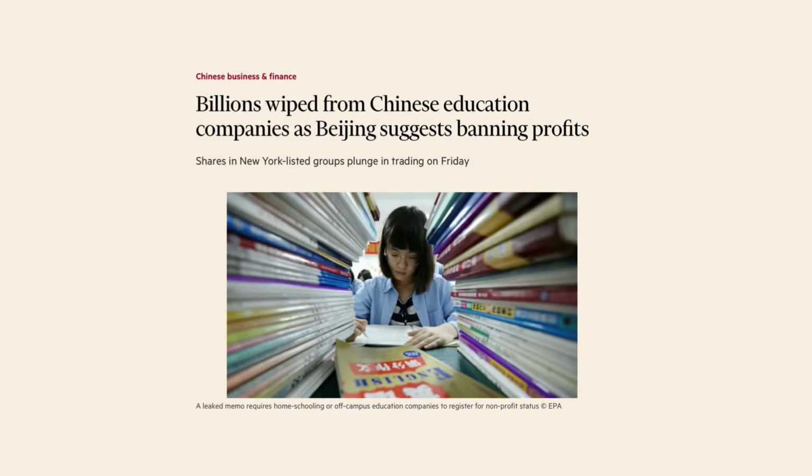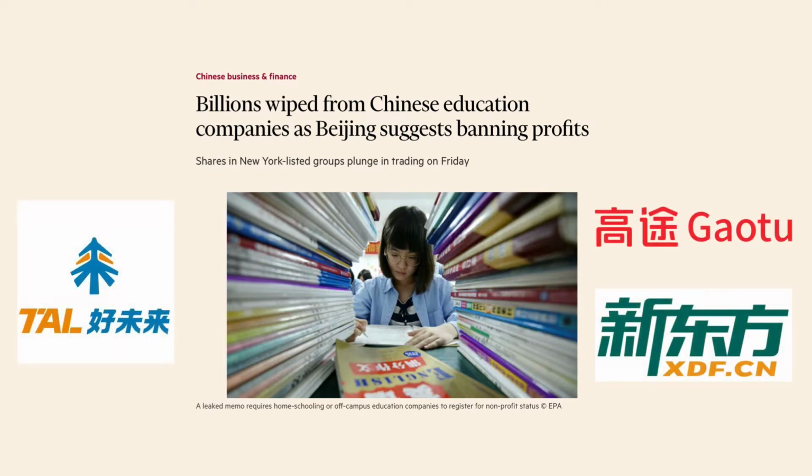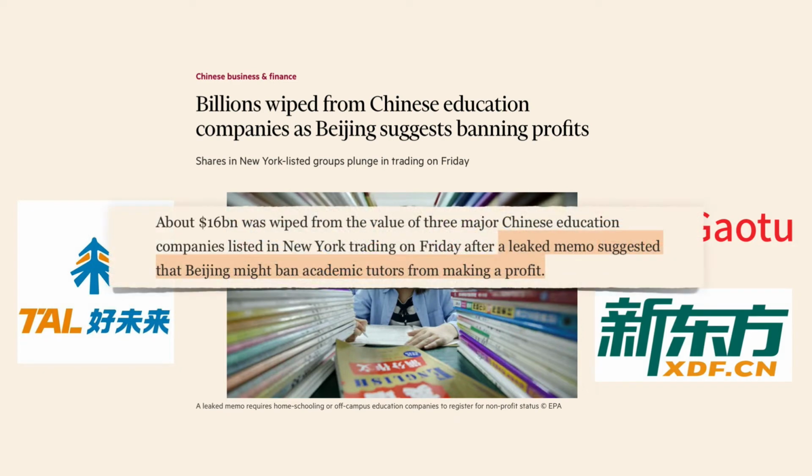In summer 2021, $16 billion were wiped off the value of 3 Chinese companies listed on the New York Stock Exchange. Collectively, they lost 60% of their value in just 60 minutes of trading. These were private education companies who suffered after a leaked memo suggested Beijing might ban academic tutors from making profit.